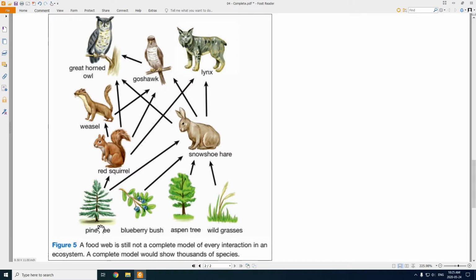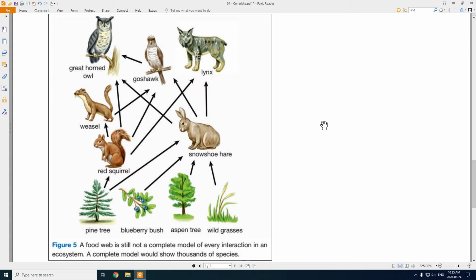The pine tree, the pine cones are eaten by the red squirrel. The red squirrel is eaten by the weasel. The weasel is eaten by the hawk. We saw that one earlier, right? And that single food chain is in there. But there's also a bunch of other ones happening at the same time, right? The pine cone is eaten by the red squirrel, who could just be immediately eaten by the hawk. The pine cone is also eaten by the rabbit, which is eaten by the hawk. So all these food chains are intertwined together.